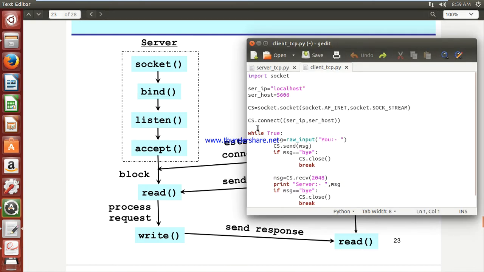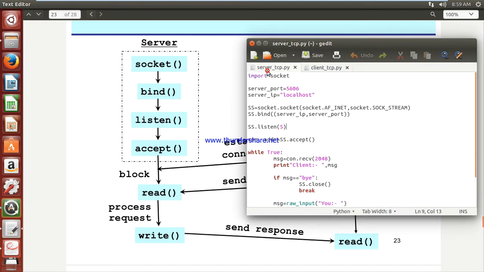Okay, so that's why I want to show the server program first. Yes, I am relating this program with these concepts. What you have to do is import socket. Yes, we have also explained why to import socket. For creation of a socket you must pass one port number and one IP. Now both my programs are on the same machine, that's why I am passing localhost.